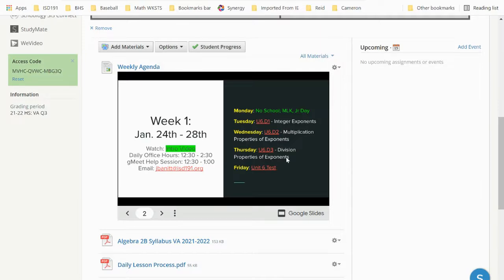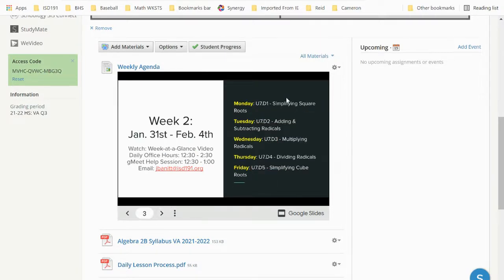Any new material for the following week, so week 2, will be released on Sunday evening, usually by around 5 or 6 p.m. That's when the links will become active in here, and you'll be able to get into the Edpuzzle lessons and taking the quizzes. It may be ready as early as Friday, but usually by Sunday at the latest, Sunday night. So you can complete things at your own pace. The due dates are recommended to keep you on track, but please don't fall behind because it becomes a little bit overwhelming to try to catch up.